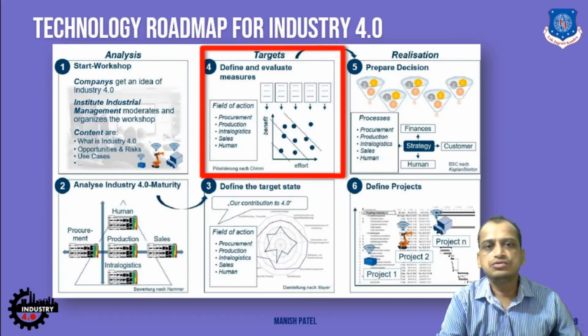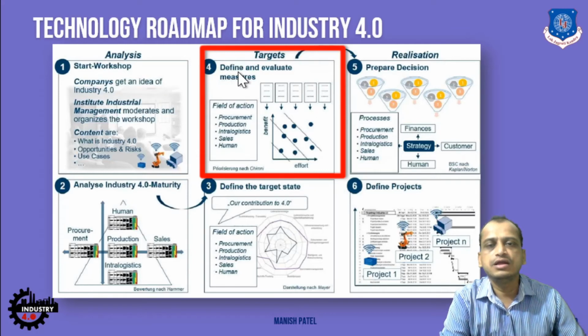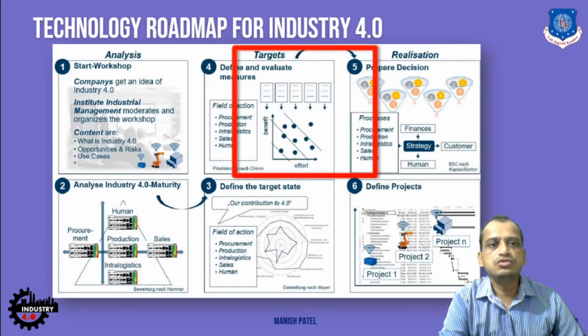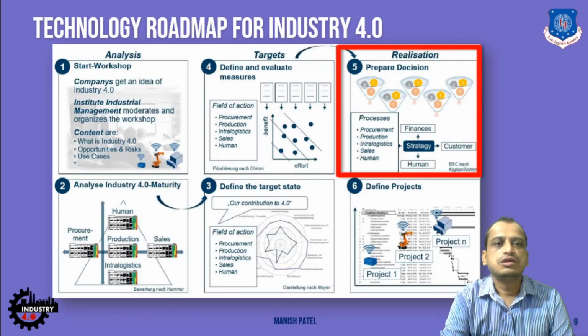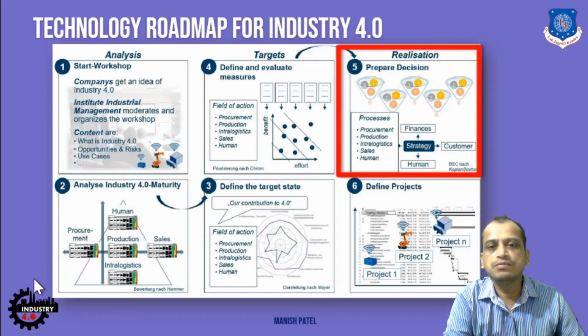So here, the field of actions, whatever they are, we already discussed in this second phase. These are the fields of action where you want to discuss, define, and measure the impact. After that, you realize and prepare the decision in the sense of which processes, right? Say for example, whatever processes and strategies you want to build, so that you can be impacted by these 5 factors, or you can say the human, right?